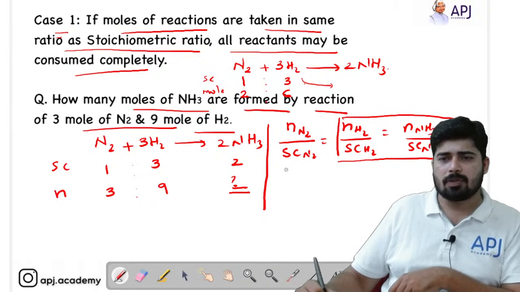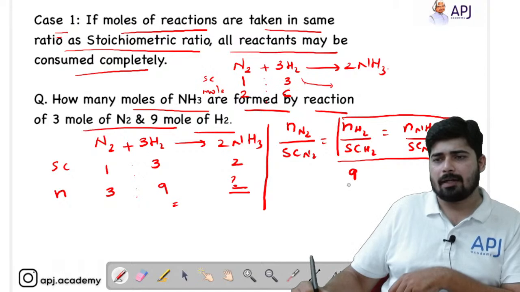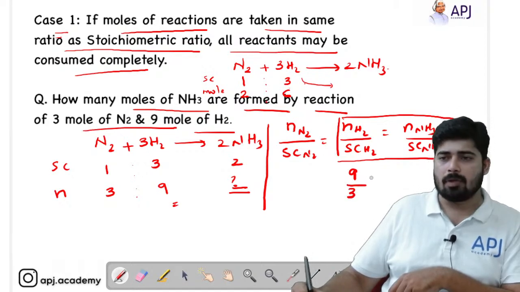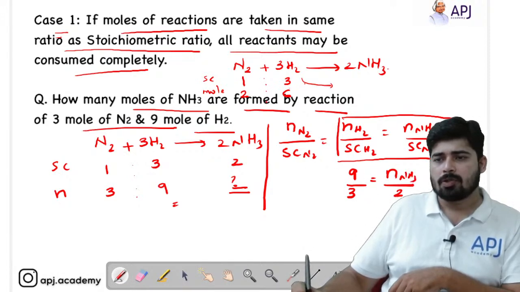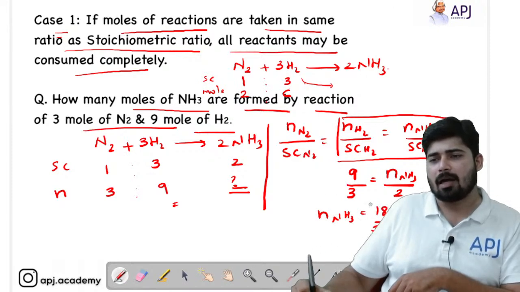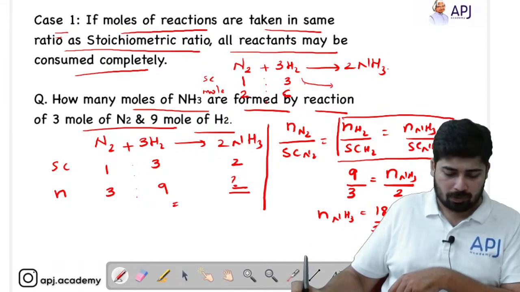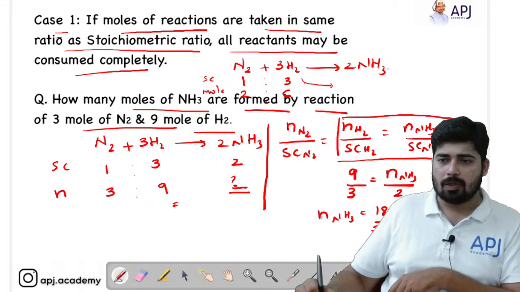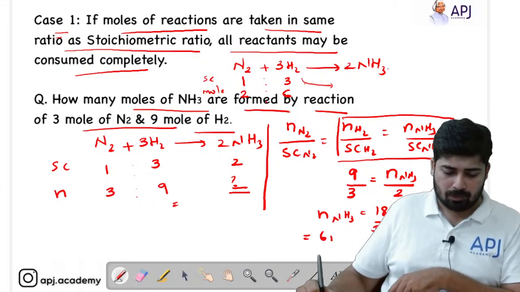Number of moles of H2 is given as 9. So it is 9 divided by 3, equal to number of moles of ammonia, which I have to find out. Stoichiometry of ammonia is given as 2. So number of moles of NH3 equal to 18 divided by 3. How did I get 18? 9 into 2 is 18. 18 divided by 3 is equal to 6 moles. So we got the answer as 6 moles.